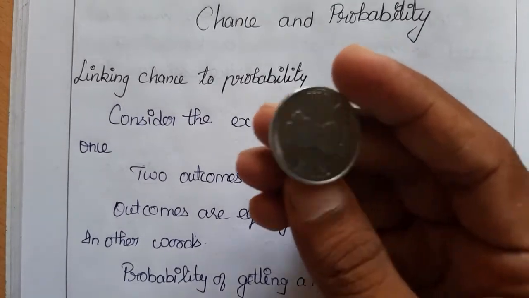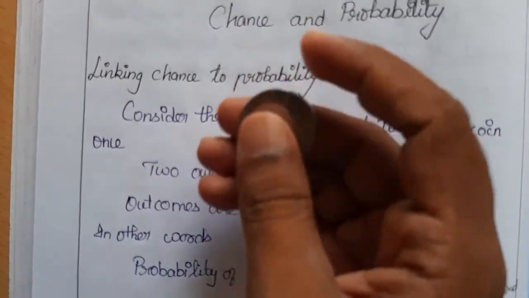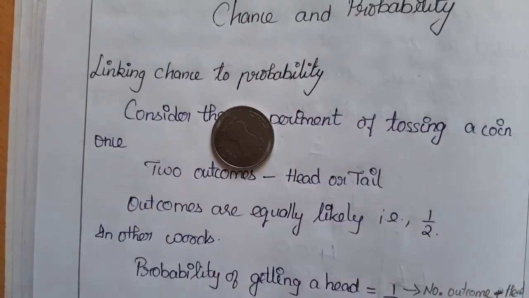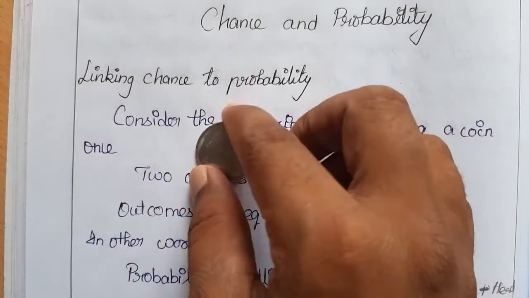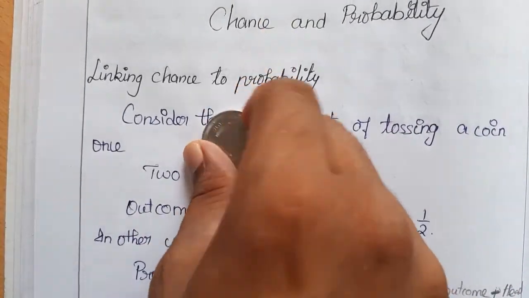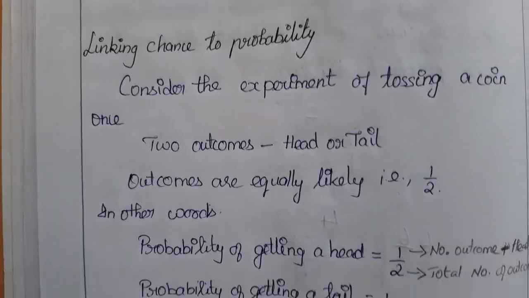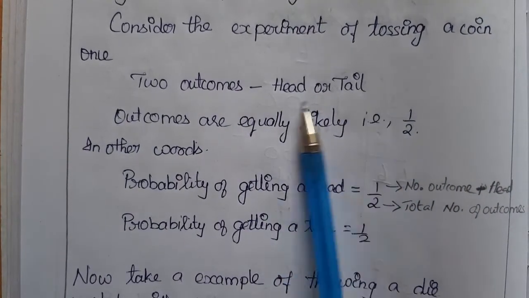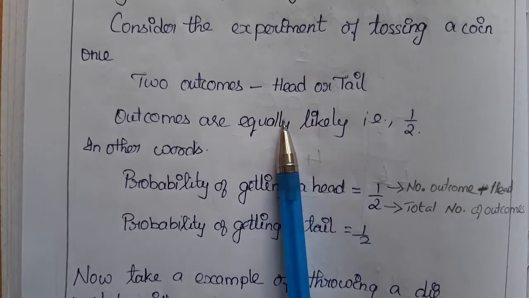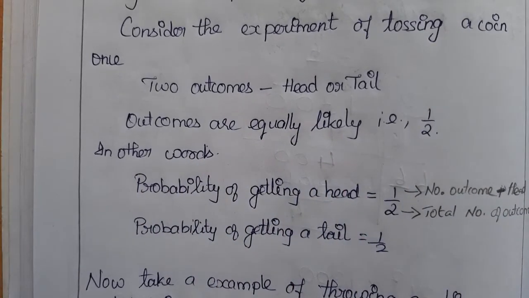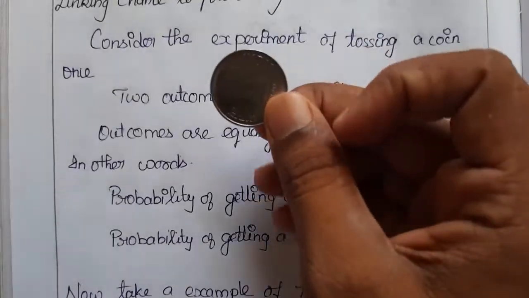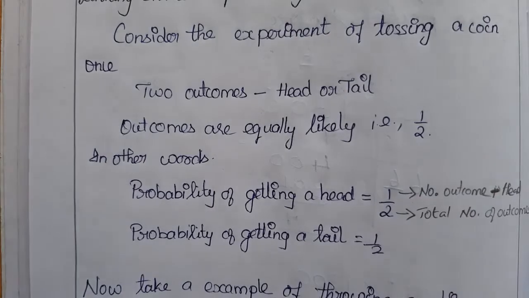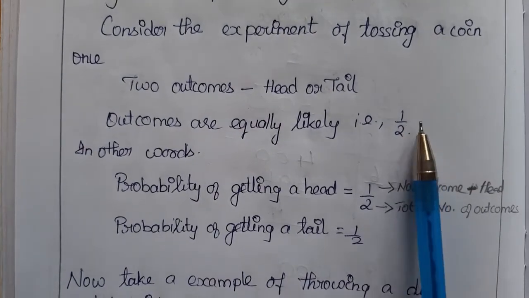If you toss the coin once, it will fall on either head or tail. So the outcomes of this experiment are only two: head or tail. The outcomes are equally likely. We cannot predict. Equally, there is a chance it will fall on the head or on the tail. So, equally likely, we will say half.